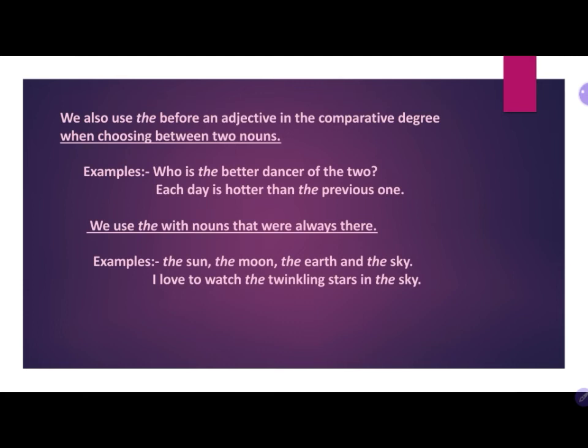So we use the with the nouns that were always there. The second example is, I love to watch the twinkling stars in the sky. The twinkling stars already exist and the sky already exists. So when something exists, we are using the with the nouns.